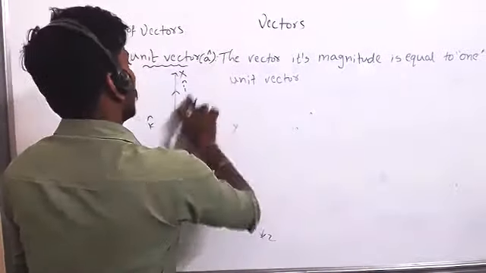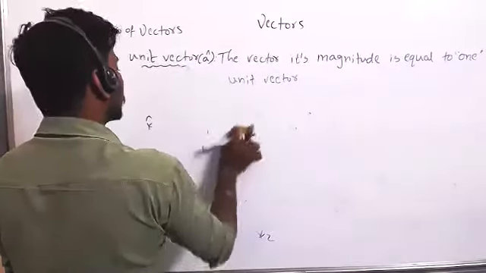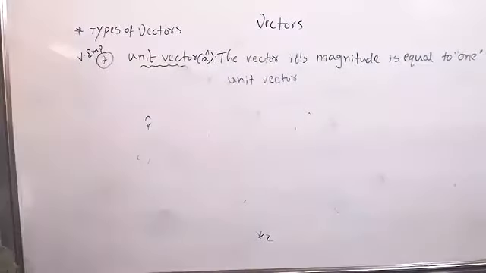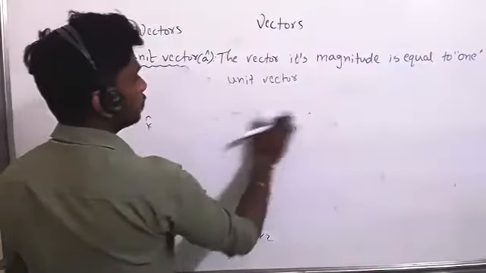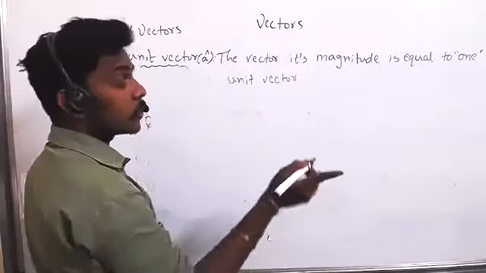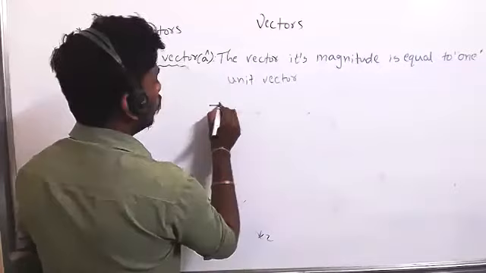Now see, what is the use of the unit vector? Tell me. It is used to change scalar into vectors. Yes, it is used to denote the direction of a given vector. If any vector is given, if you want to tell the direction, it is useful. Now, one more point about the unit vector. You should remember.